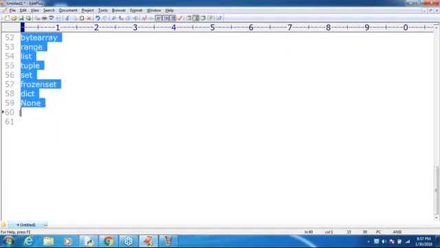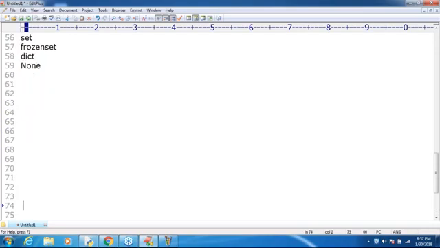Sir, I have one small doubt. Can you please spell out once again what are the various data types available in Python? Int, float, complex, boolean type, byte array. Next, after that, list, tuple, set, frozen set. Next, range, dictionary, and then none. Almost how many inbuilt data types are available? 14. Just remember that.